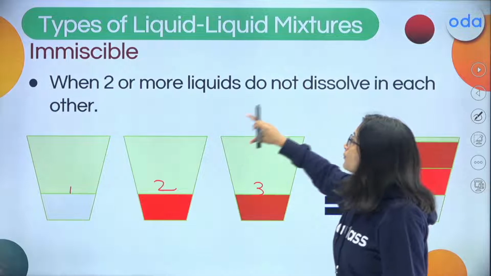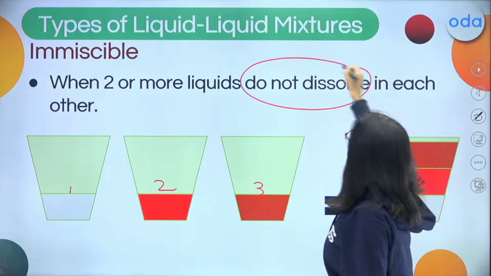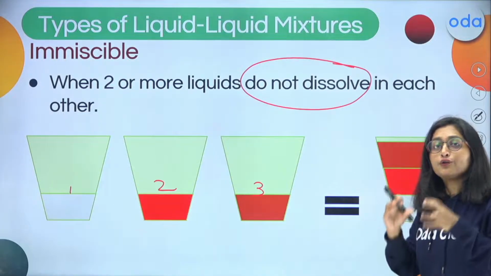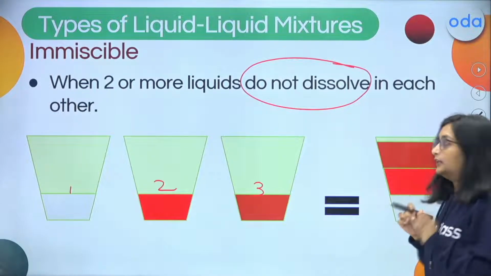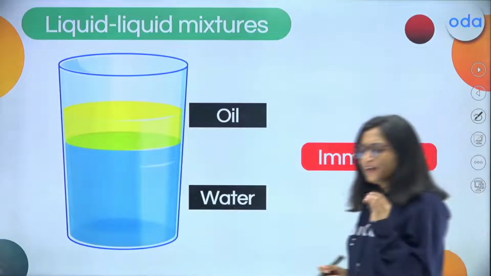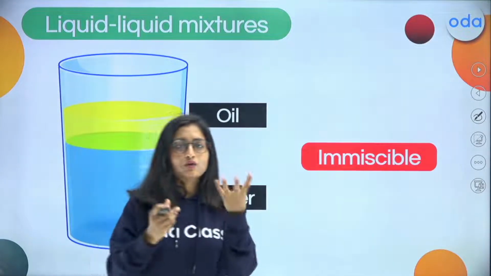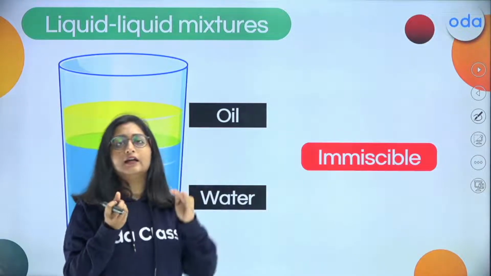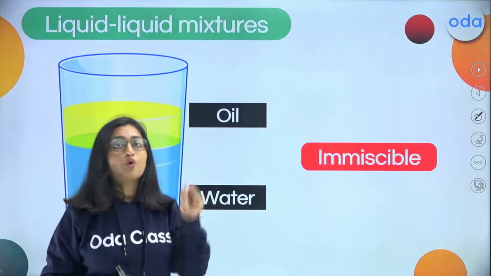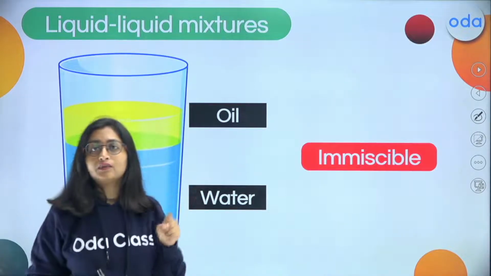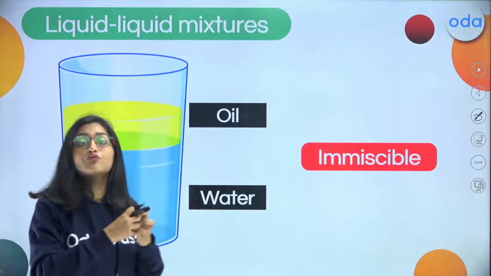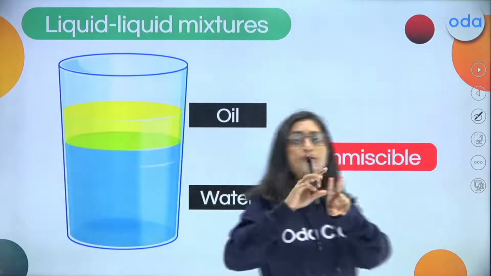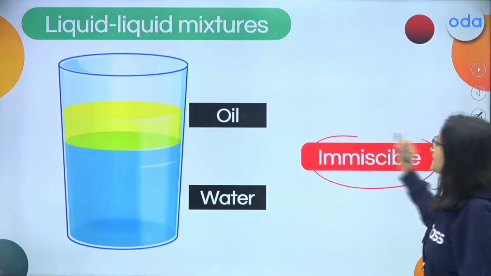So when two or more liquids do not dissolve in each other, it results in an immiscible liquid, which is not going to mix with each other firmly. Now, a very classic example is when you take water and spill some oil, you will find that they form another layer. Why so? Because oil is not at all going to dissolve in water, it remains separate and forms a separate layer, and that is the classic example of immiscible liquids, which do not mix with each other.